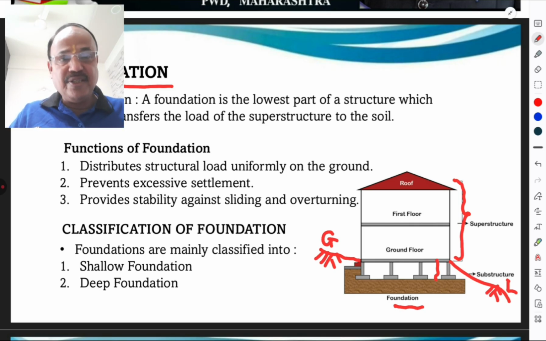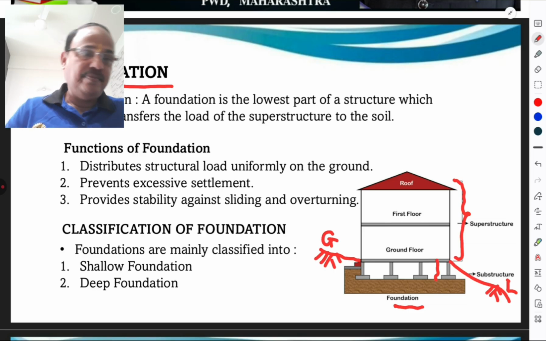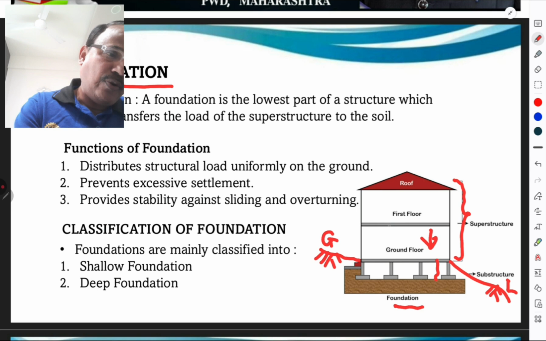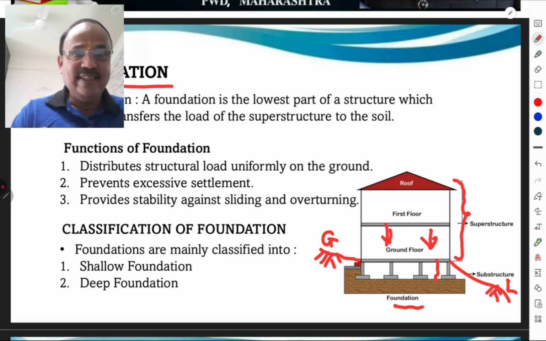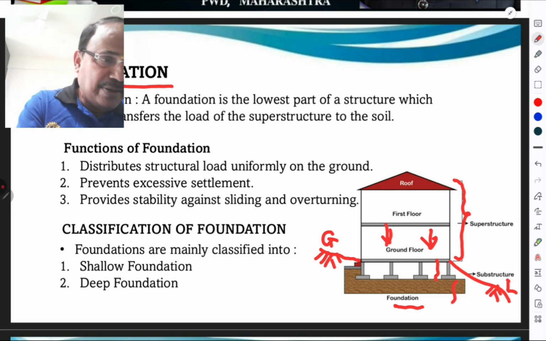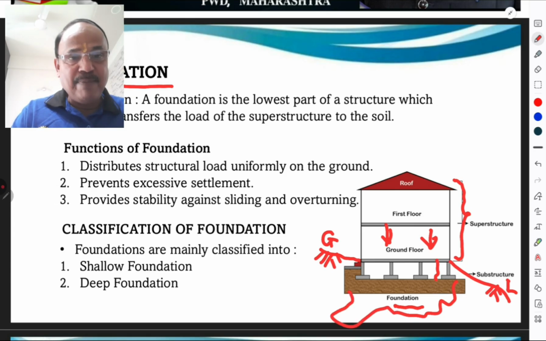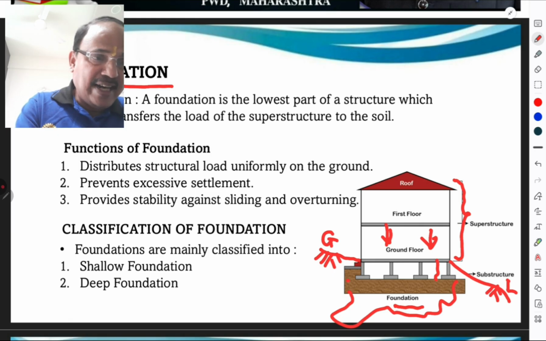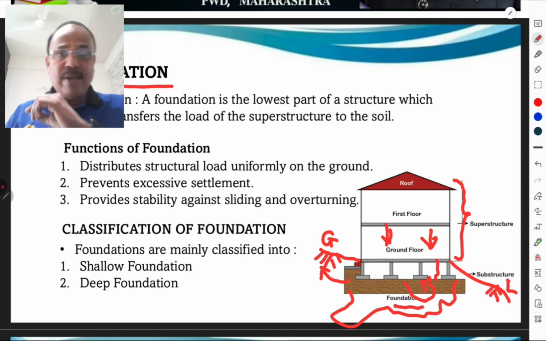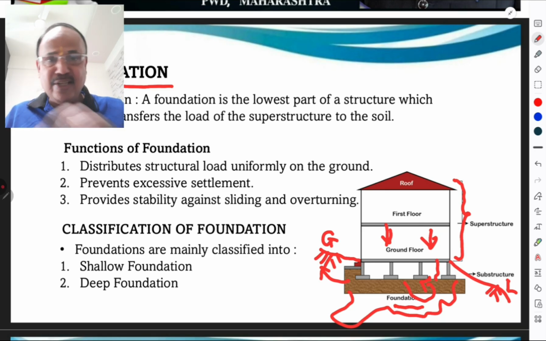What are the functions of foundation? It distributes the structural load uniformly on the ground, prevents excessive settlement, and provides stability against sliding and overturning. This is the transfer of load. Everybody knows that. Then it prevents excessive settlement, means such a type of settlement is there, it prevents such a settlement and provides stability against sliding. Sliding means it slides like that, and overturning means the structure overturns. It gives the stability against sliding and overturning. It is so simple.